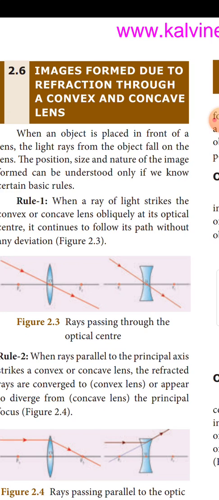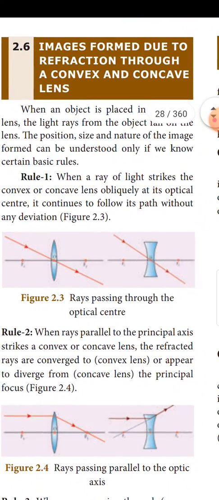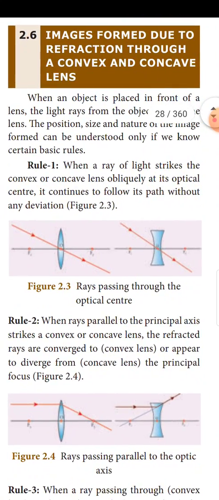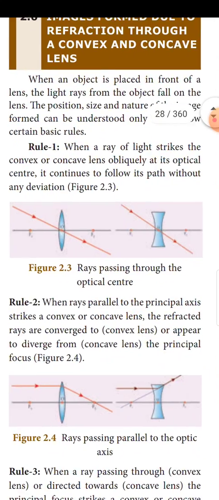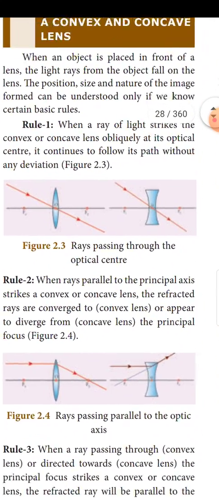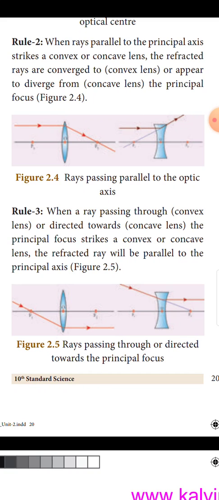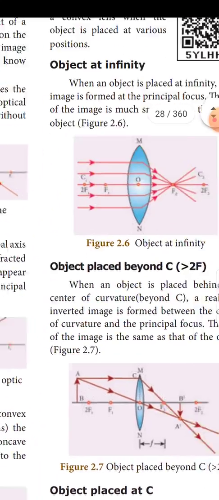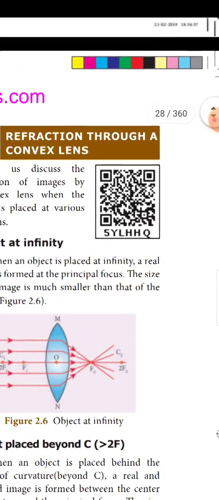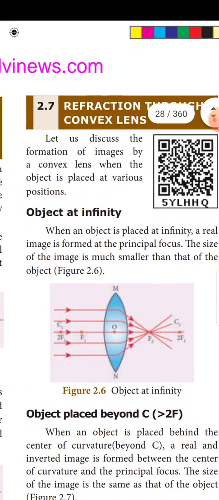What are the rules when a ray of light strikes the convex or concave lens obliquely at the optical center? It continues to follow its path without any deviation. That is rule 1, rule 2, rule 3. And figure 2.5 shows rays passing through or directed towards the principal focus. Refraction through a convex lens, object at infinity.